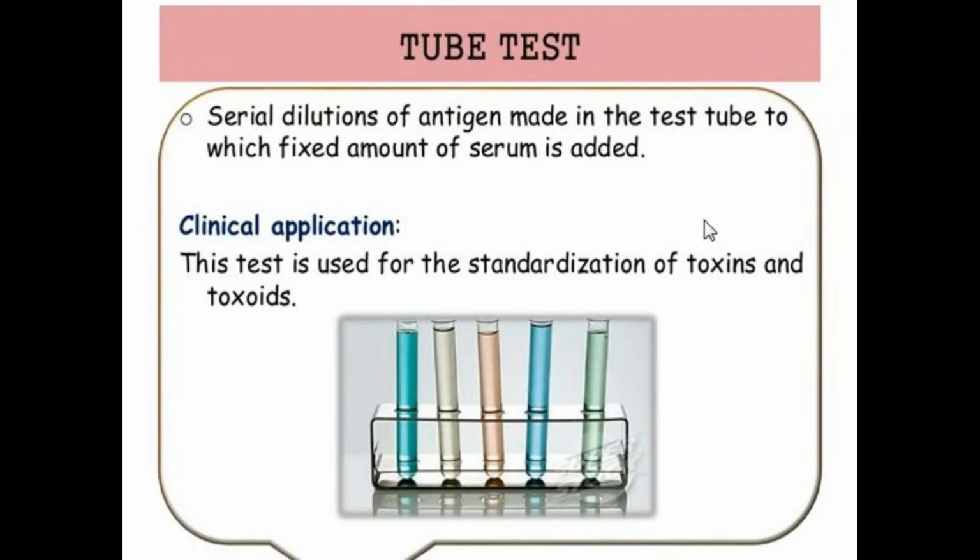It is mainly used for the standardization of toxins or toxoids. This test is mainly used for standardization of toxins and toxoids, and that is called the tube test. Only serial dilutions of antigens are used in this.